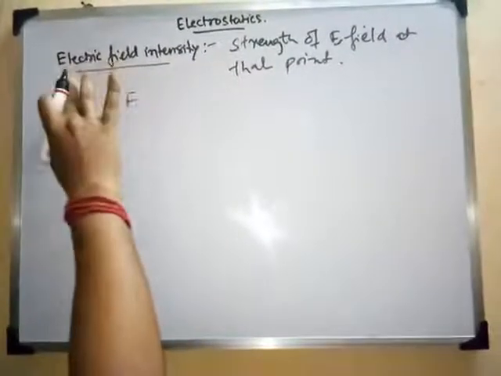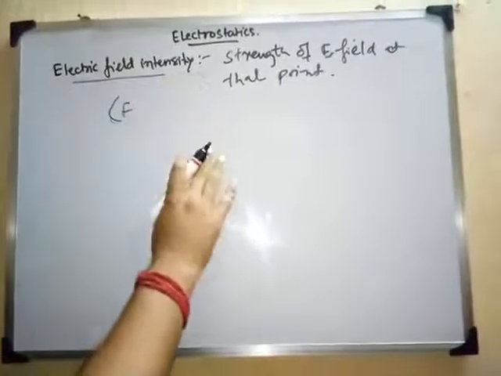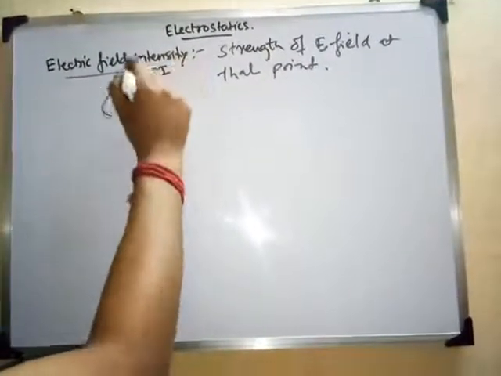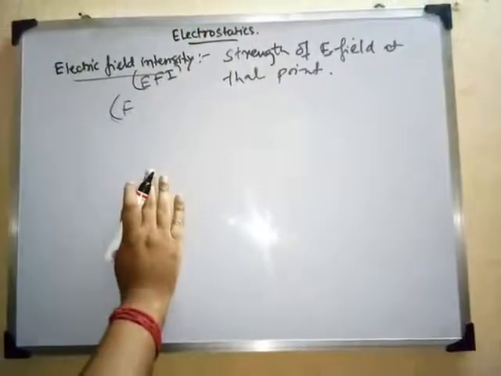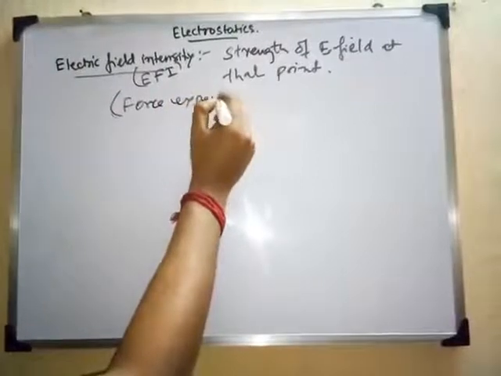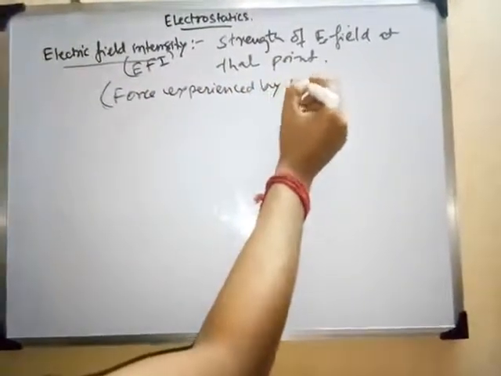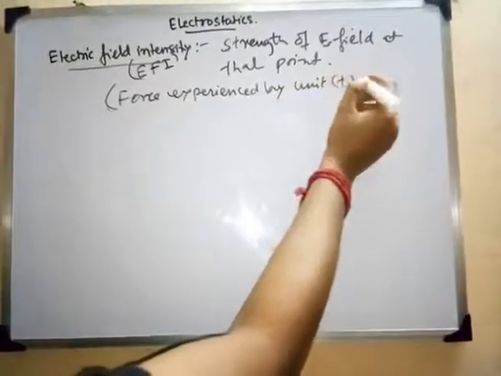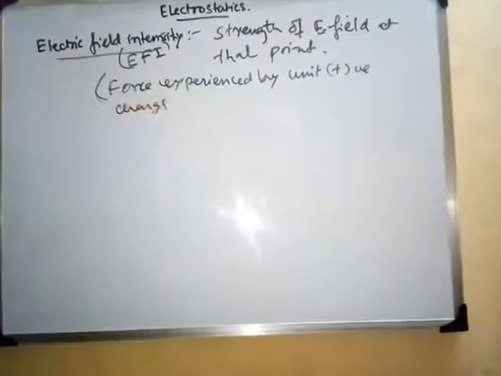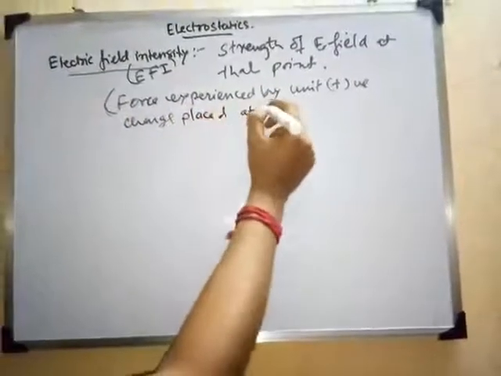So that is the definition of electric field intensity, or sometimes shortly it is written as EFI. So EFI, we can define it as the force experienced by unit positive charge placed at that point.